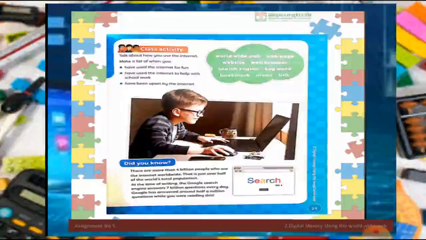Basically, this chapter is about the world of the internet, how we can explore and search things, what websites are, how web pages are linked with other websites, what a combination of web pages is called, what hyperlinks are, and what search engines are. With an internet connection and a laptop, cell phone or tablet, we can explore the information available on the internet, access it, download it, and save it. We will learn how to explore things in this way.